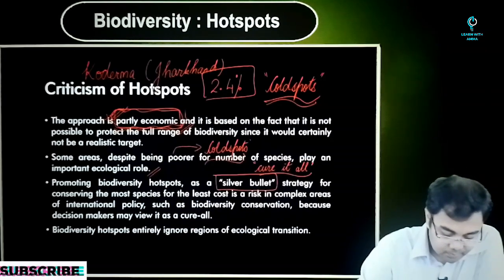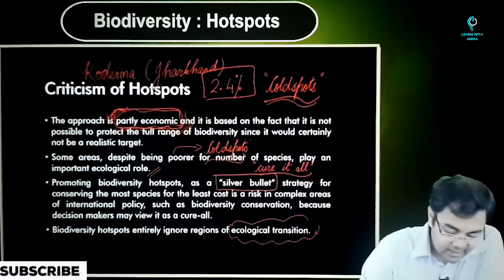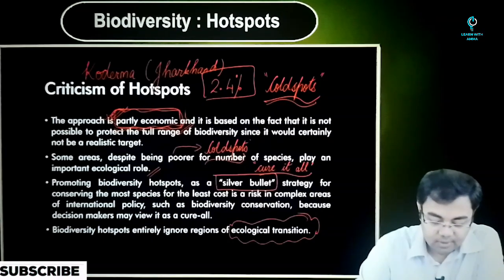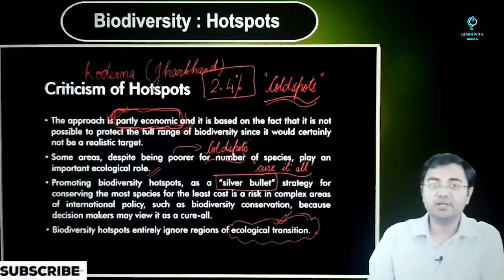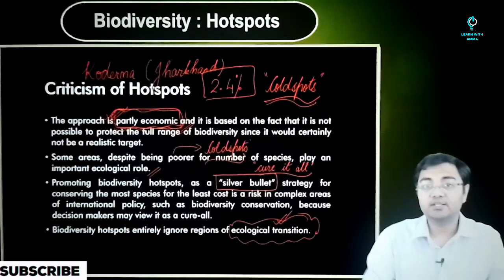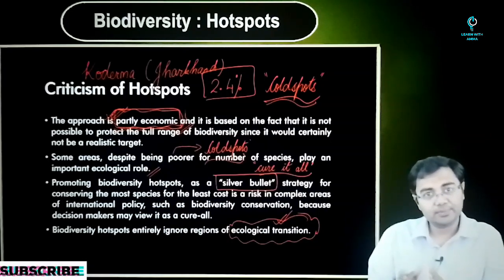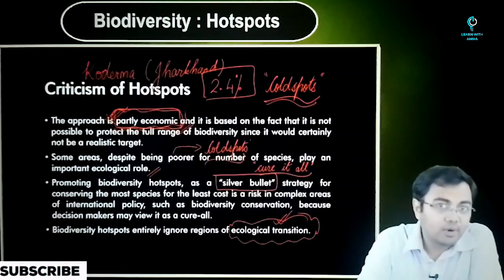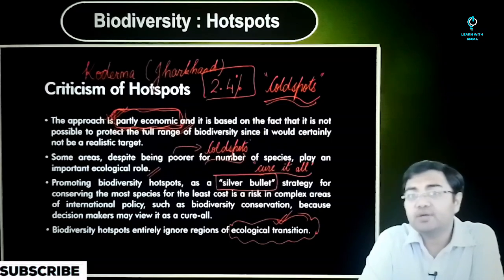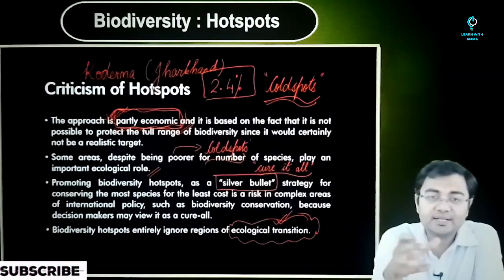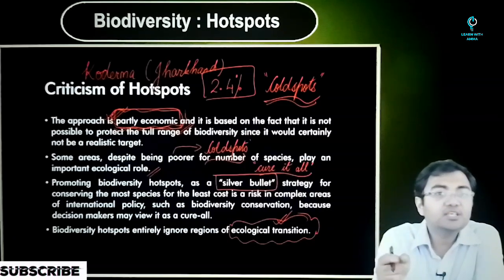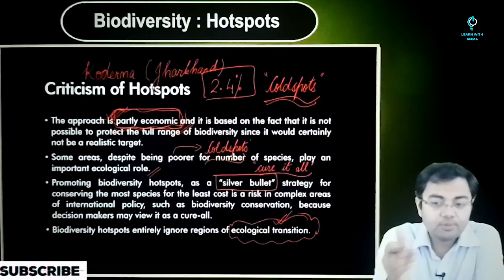And then one more problem is that it completely ignores the regions of ecological transition. We just look at the core areas; all the conservation efforts, whether we are looking at the protected areas, etc., happen within that hotspot. Not only that, what we have also observed is that many of the protected areas worldwide are also pocketed.